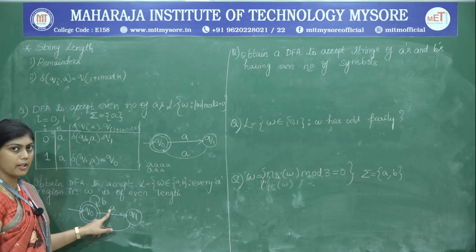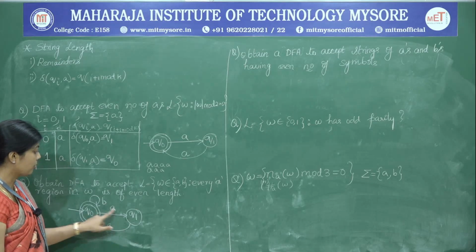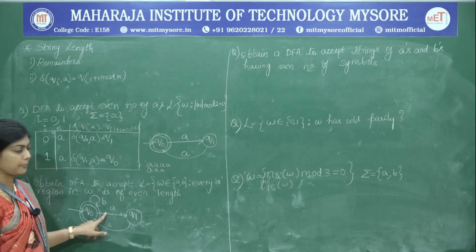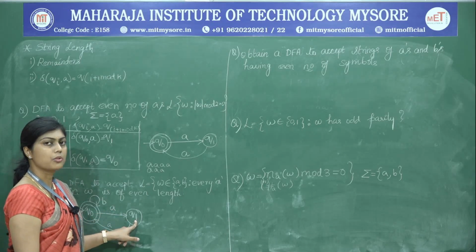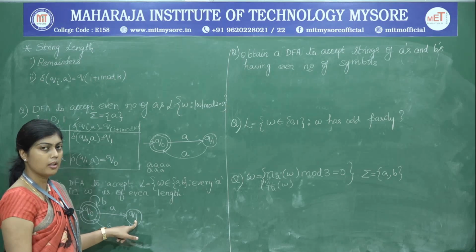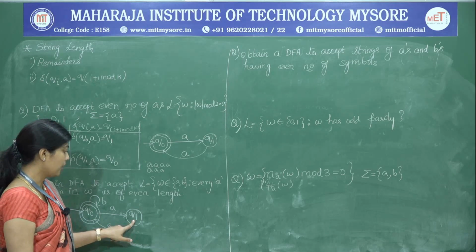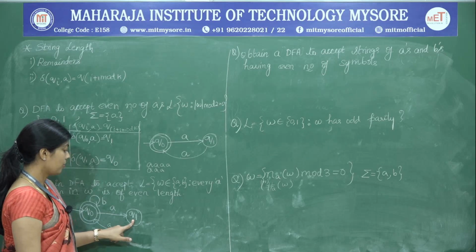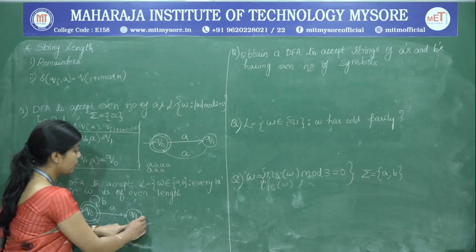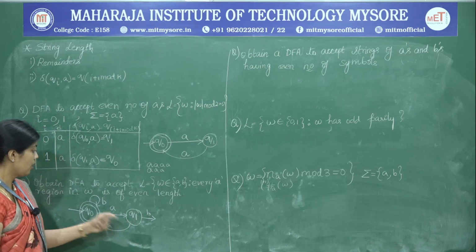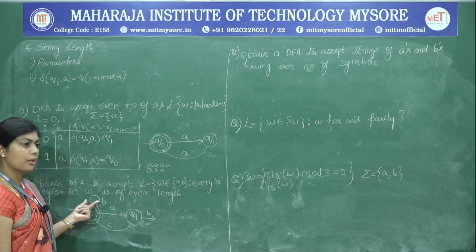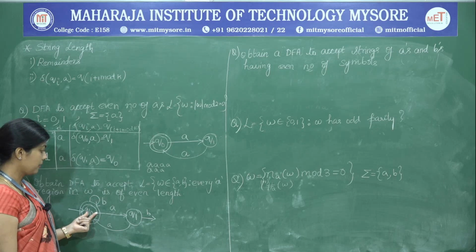If they are followed by A's, to be accepted, there has to be even number of A's. Next, we will go to Q1. From Q1, we are supposed to again formulate the transition on B. For this transition on B, we are going to put an outgoing arrow on B.